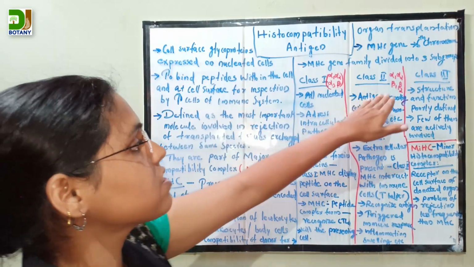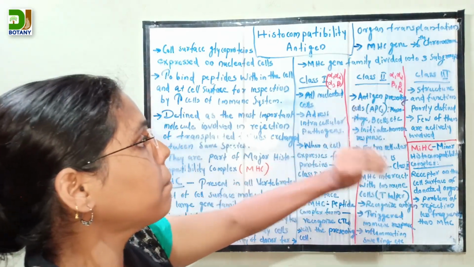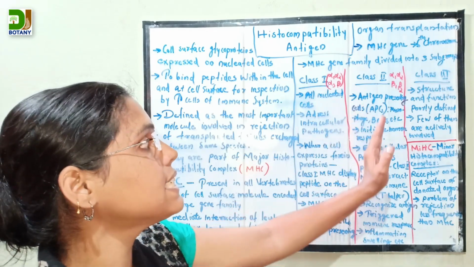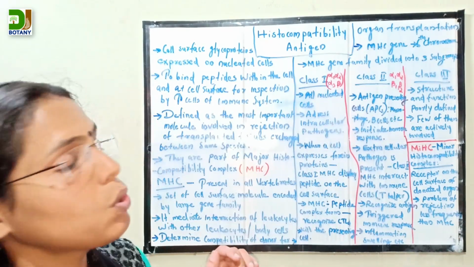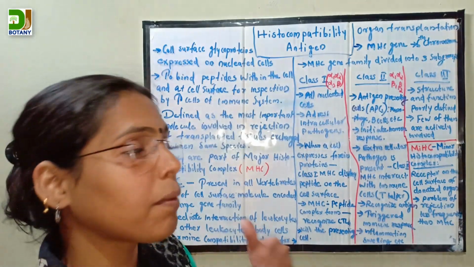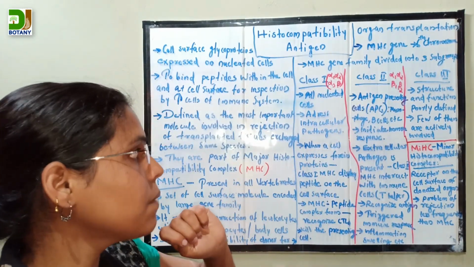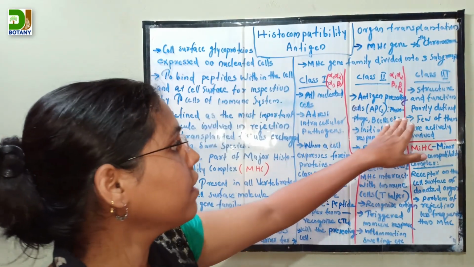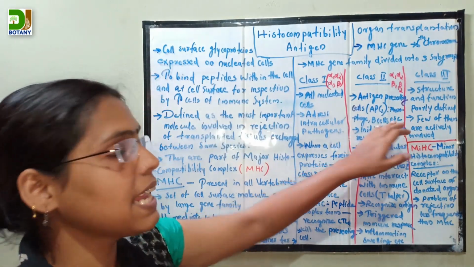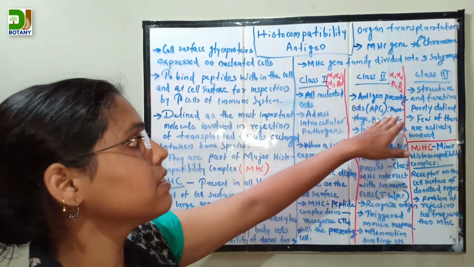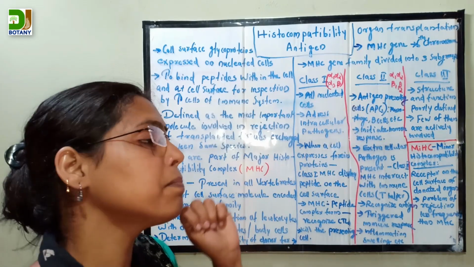Class 2 is mainly present on antigen presenting cells: macrophages, B cells and dendritic cells.